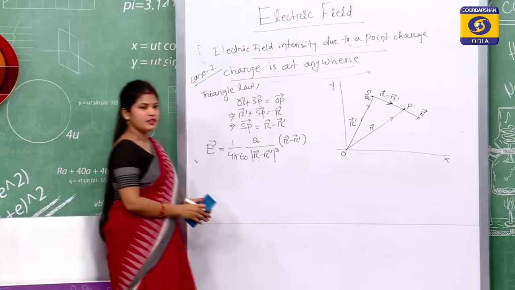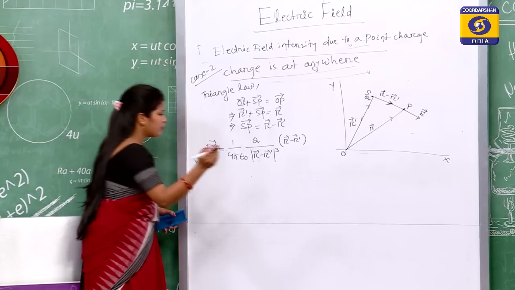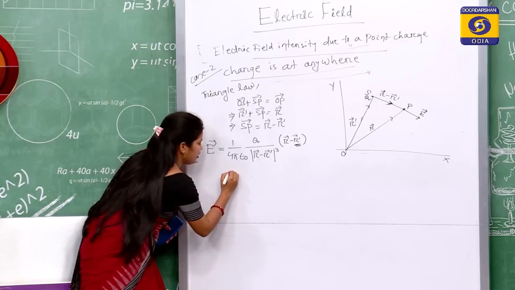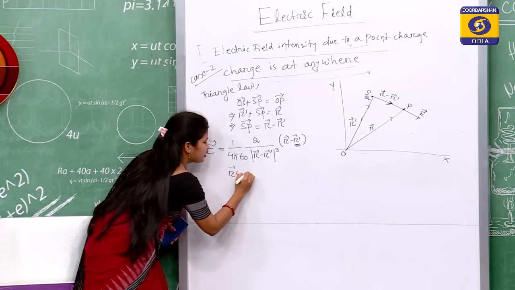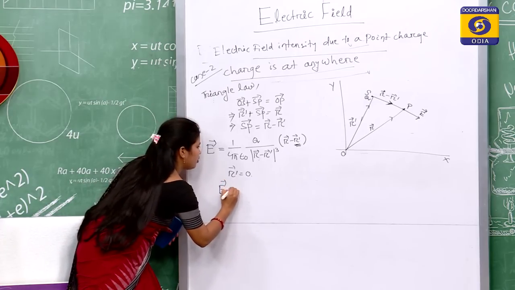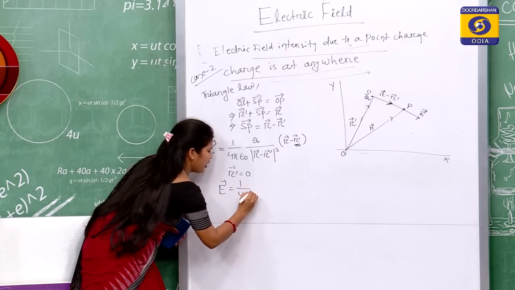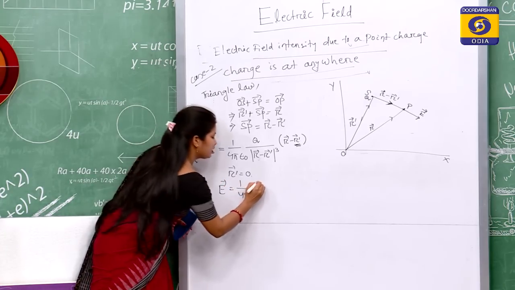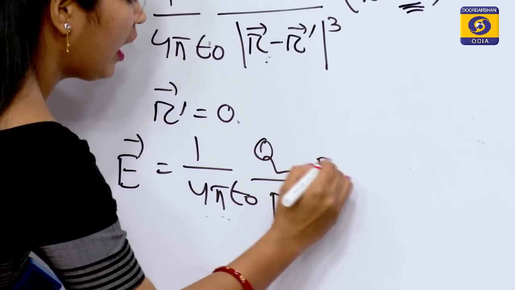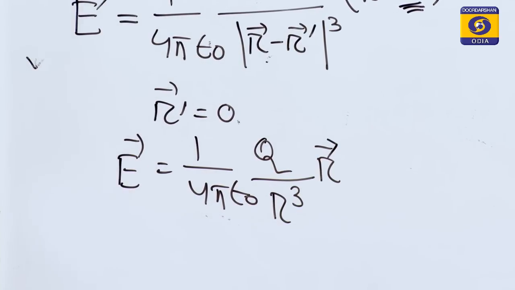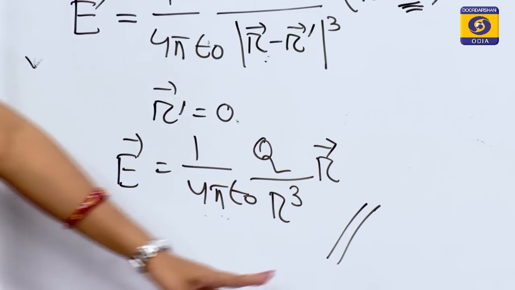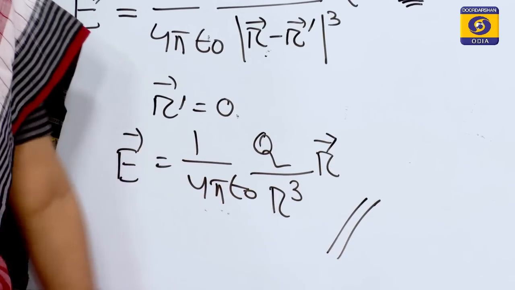See, when r dash will be 0, we get E is equal to 1 upon 4 pi epsilon naught q divided by r cube r vector, and this is the case for point charge when the charge is at origin.